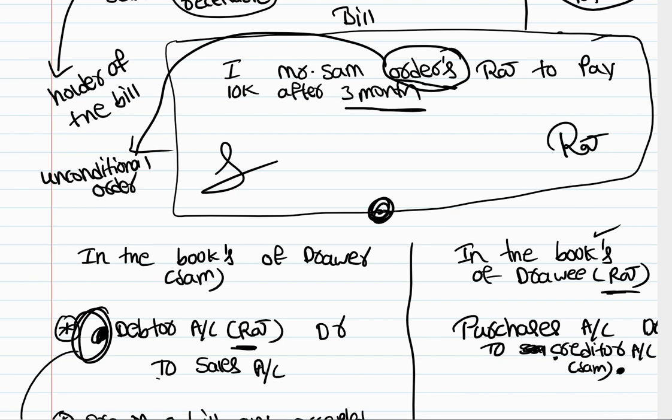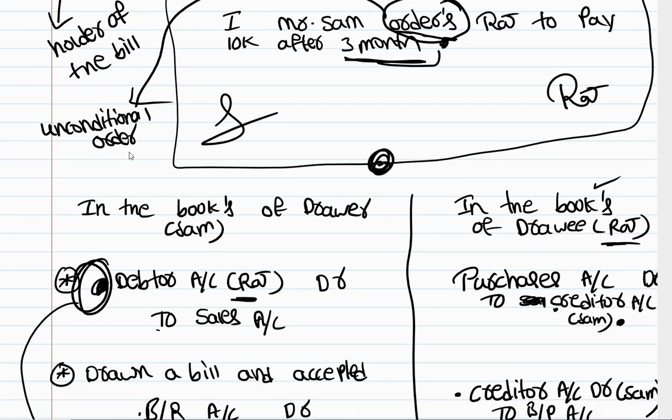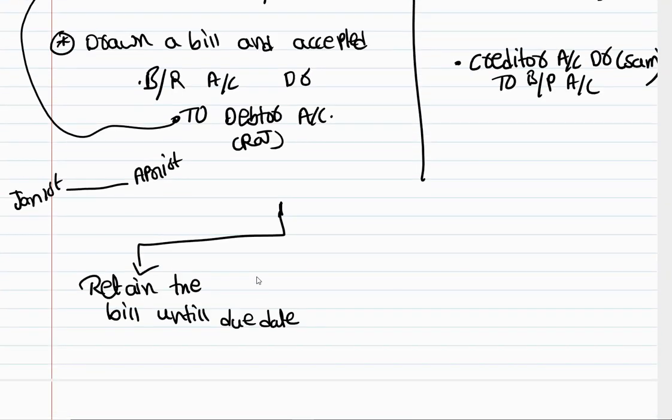Unconditional order means it's not like Raj has to pay the money only to me when he fulfills some condition, only if he marries somebody, only if somebody dies, not all those things, right? So he has to pay, that is unconditional. He has to pay exactly after 3 months, which is April 1st, right? So on April 1st, this Raj has to pay the money.